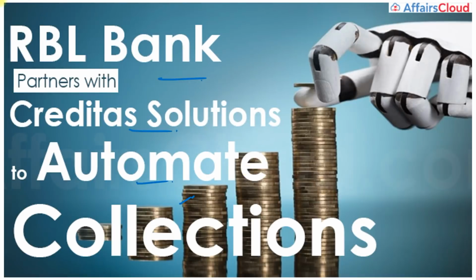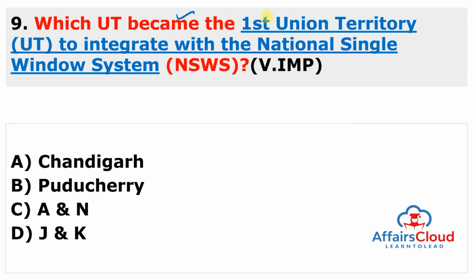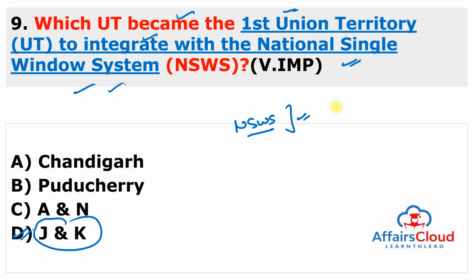Moving to the next question. Which union territory became the first union territory to integrate with the national single window system? Again, very important question, and this is Jammu and Kashmir. So the answer of this question is D. So Jammu and Kashmir became the first union territory to integrate with the national single window system, or NSWS, which makes a major leap in the ease of doing business in the union territory.